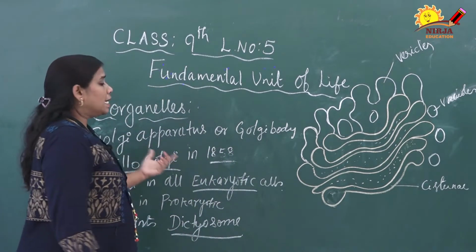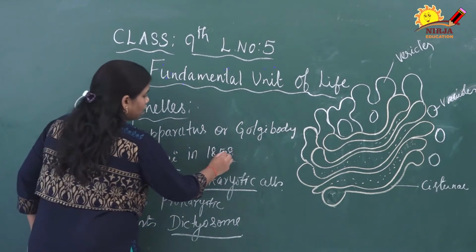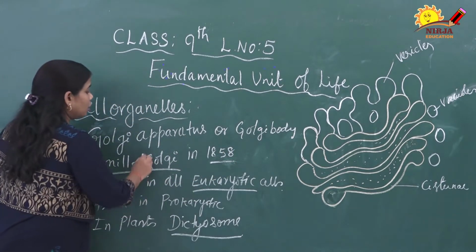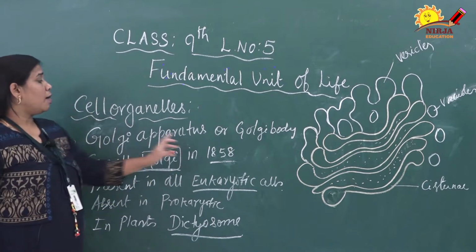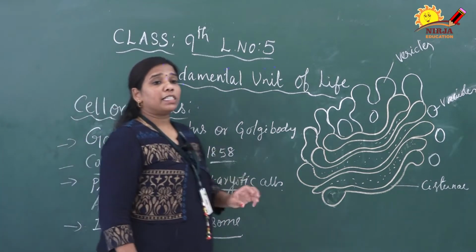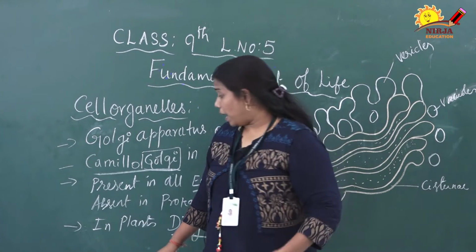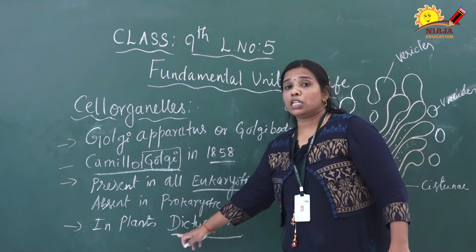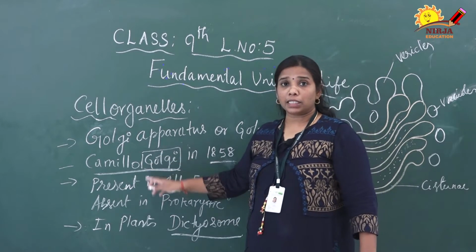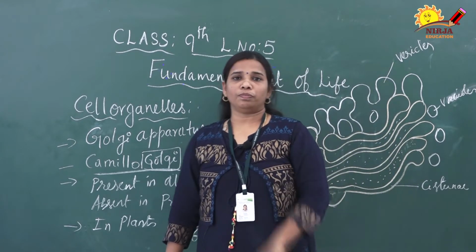This Golgi body was discovered by Camillo Golgi in the year 1858. The discoverer's name is Camillo Golgi. That is the reason this organelle is called Golgi apparatus or Golgi body. The same Golgi body, if it is present in a plant, has a similar structure, but the name is different. In plants, the Golgi body is called dictyosome. So, dictyosome is nothing but the Golgi apparatus present inside the plant cell.